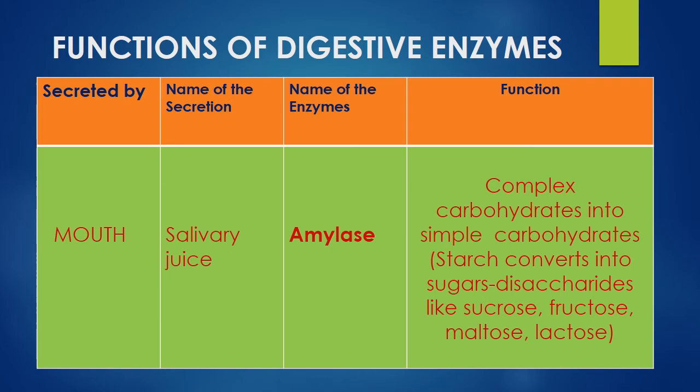The function of amylase is that it converts the complex carbohydrates into simple carbohydrates. That means the starch is converted into sugars. The sugars may be disaccharides like sucrose, fructose, maltose and lactose.